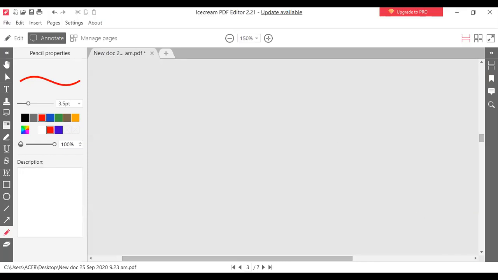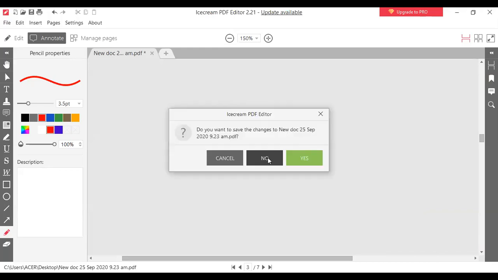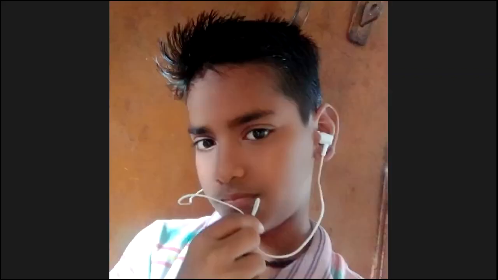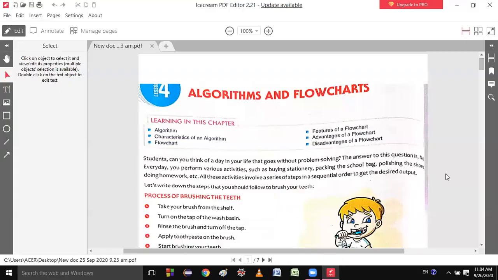There are some problems with my driver. Let me open it again. Are you able to see the desktop screen? Everyone? No? Let me share again. Right now it is visible. Yes, sir.